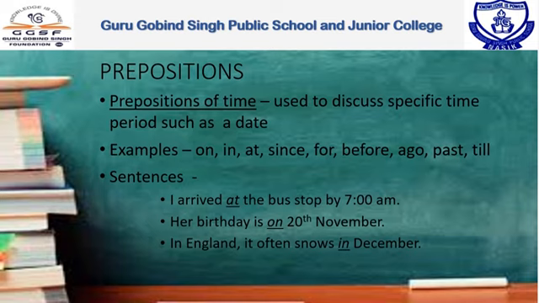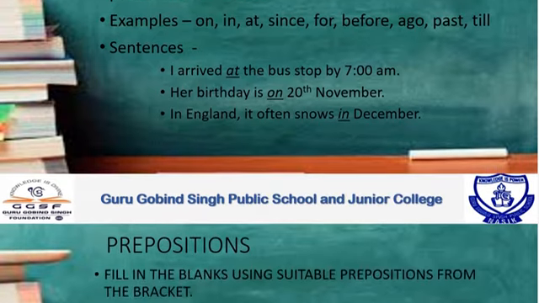Sentences: I arrived at the bus stop by 7 a.m. Her birthday is on 20th November. In England, it often snows in December. In all these given examples, at, on, and in show prepositions of time.